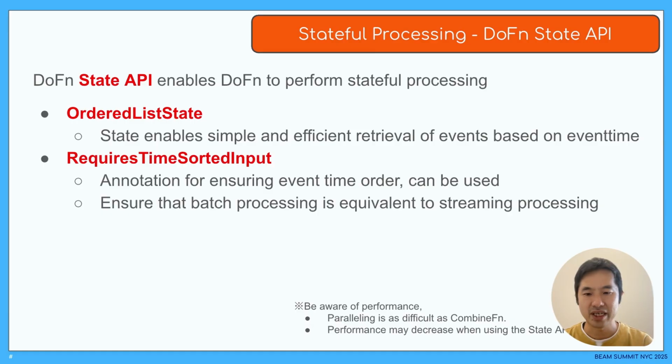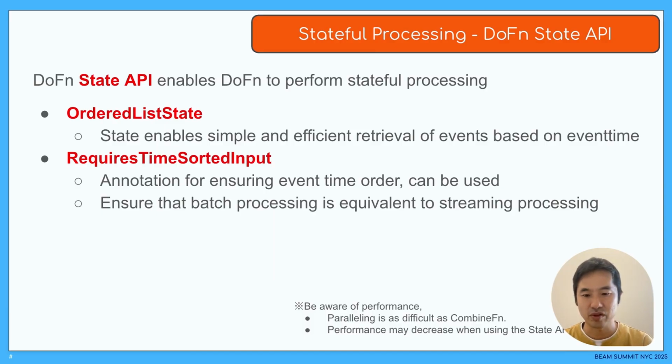In the State API, various types of state are supported, but in cases such as this, ordered list state is useful. This is a type of state that can efficiently manage order based on the event time of the input data. Furthermore, by using the RequiresTimeSortedInput annotation, it is possible to specify the input in order of event time in batches. This makes it possible to match the processing results of batch and streaming.